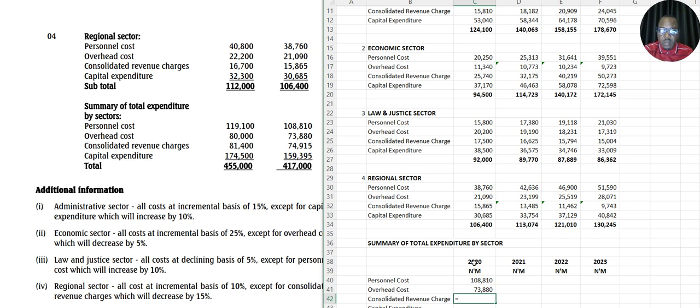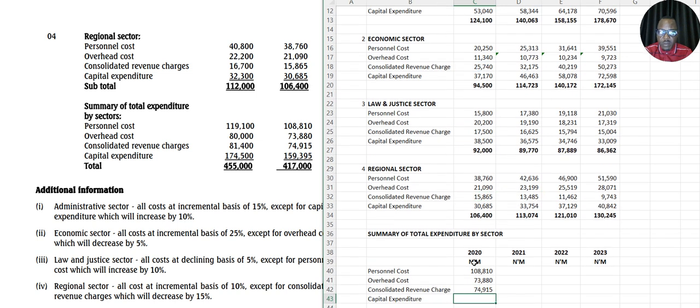And this, the next one, consolidated plus the next consolidated, or the first one, let's put the first one, plus the next one, plus the last one. Okay, the next one will be what? Capital expenditure.